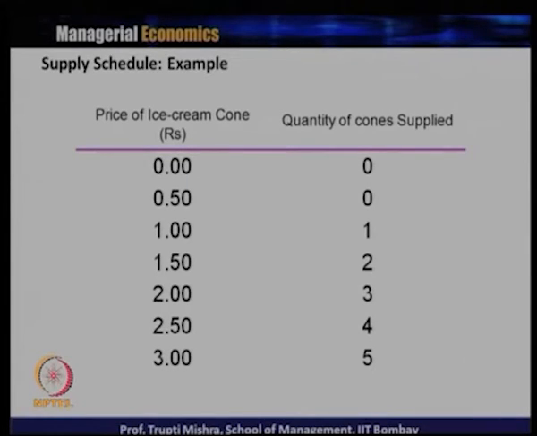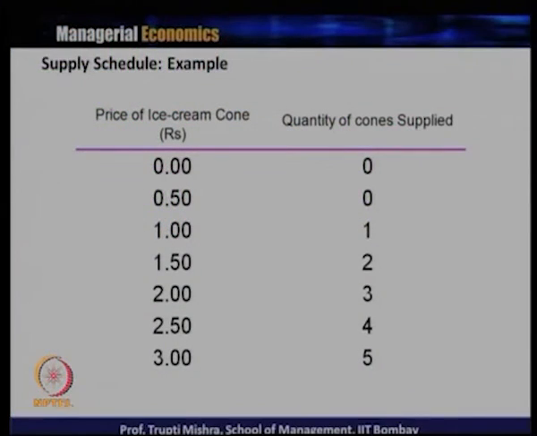When the price is 0.50, still the quantity supplied is 0. Maybe we can explain this in this way: at 0.50, the producer is not getting their share of profit, or it is not profitable for them to supply in the market, and that is the reason they are not supplying it. So, one is 0, another is 0.5. One understanding from here is that when they are not getting profit by supplying in the market, they will not supply in the market.